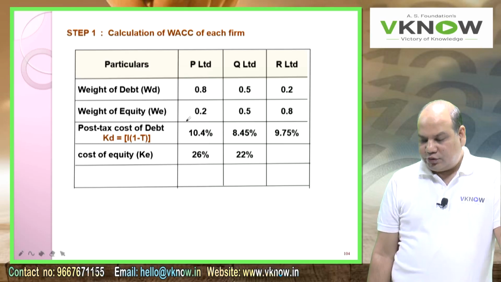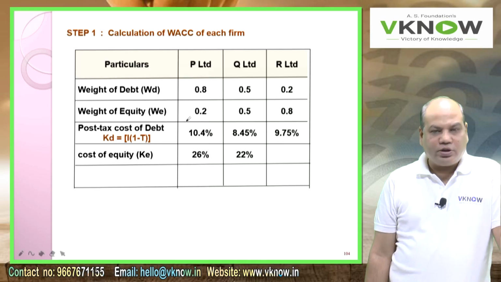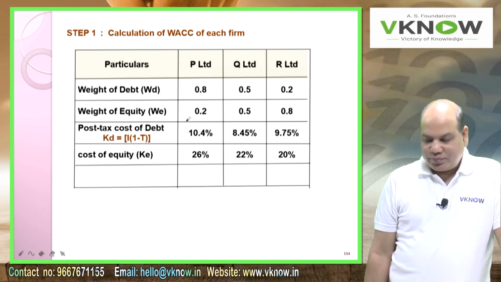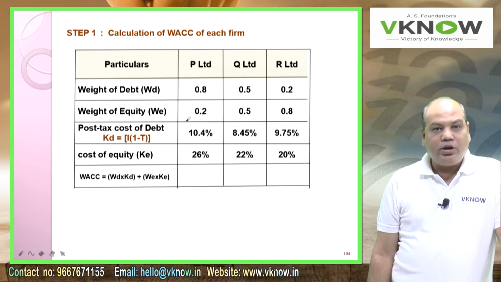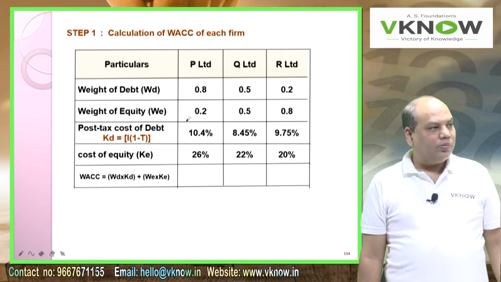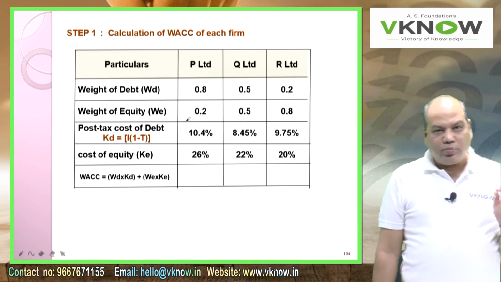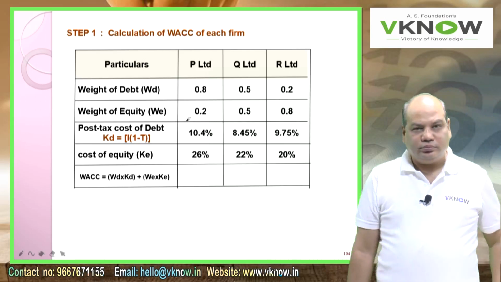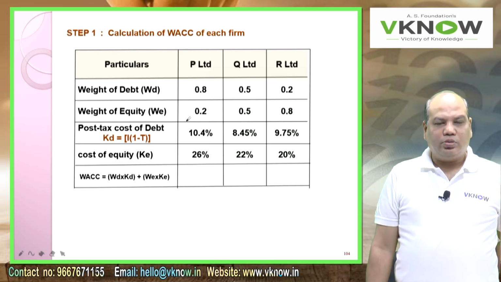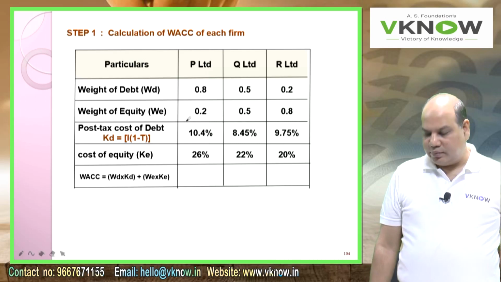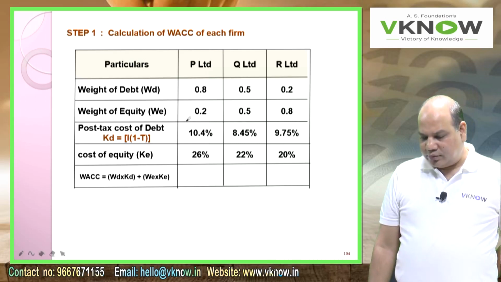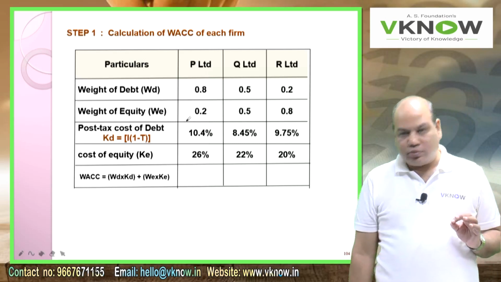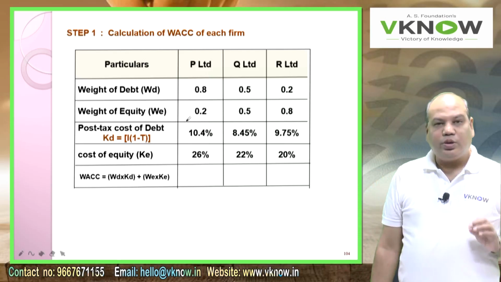Good news, the cost of equity is given. Copy 26%, 22%, 20%. Now you will write WACC. WACC is equal to WD into KD plus WE into KE. Take your calculator and do it: 0.8 into 10.4 plus 0.2 into 26.